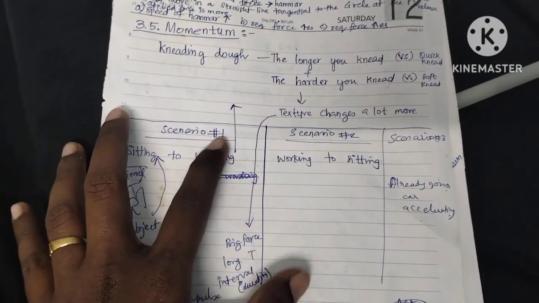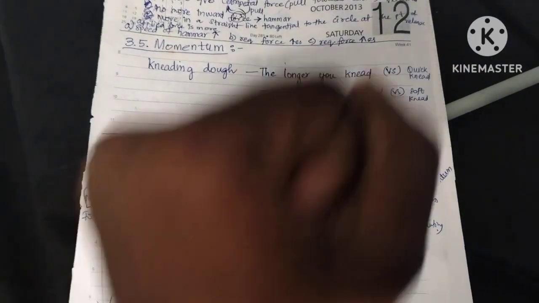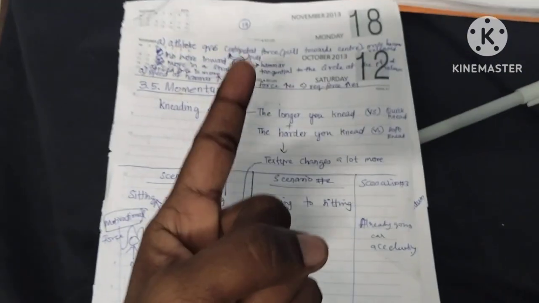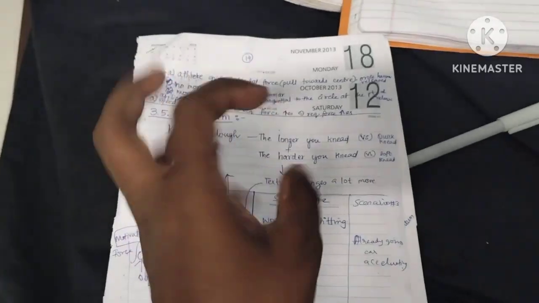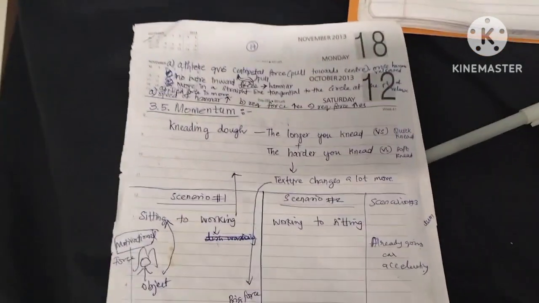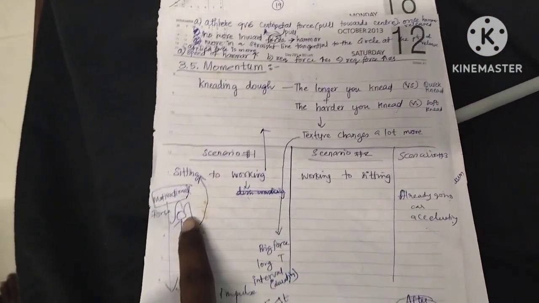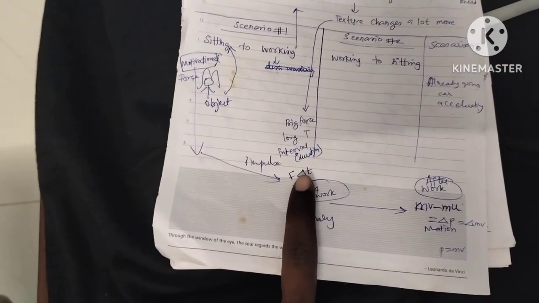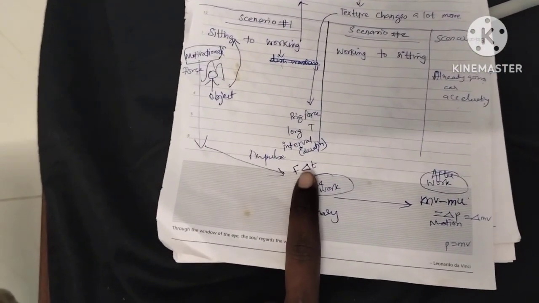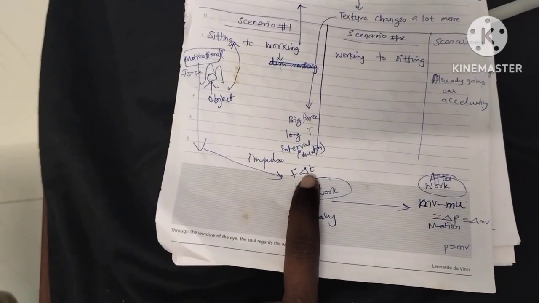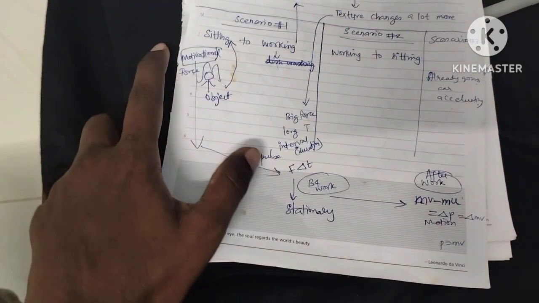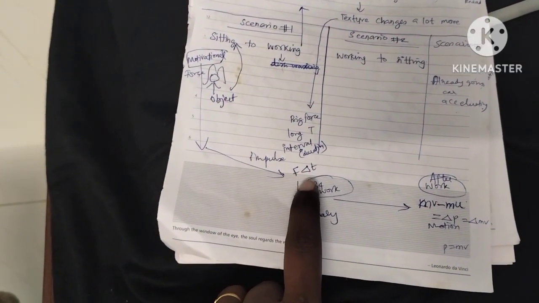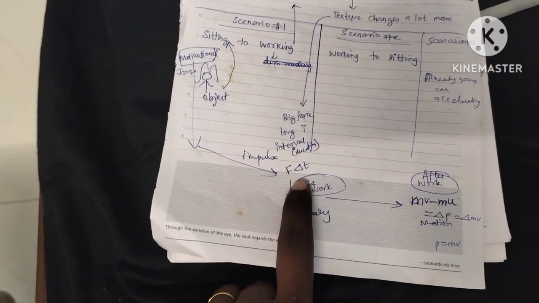Okay, and the work depends upon two things: the more force, the harder the push I give, and the time duration for how long I need it. So in this scenario, the force and the time together is called the impulse. If for a long duration I keep getting that force, if I keep listening to the motivational speech, I get a good, high impulse and I start to work.